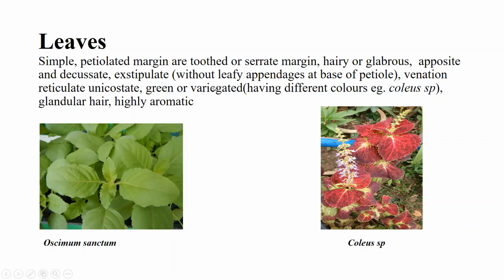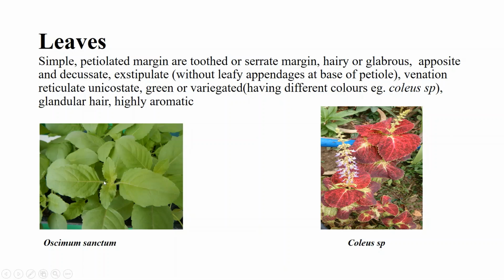Phyllotaxy is opposite and decussate. Here you can see in this picture, this is one pair and this is another pair, and both pairs have leaves opposite to each other, and one pair is perpendicular to another pair, forming a 90-degree angle. This type of arrangement is decussate. Exstipulate, without leafy appendages at the base of the petiole.